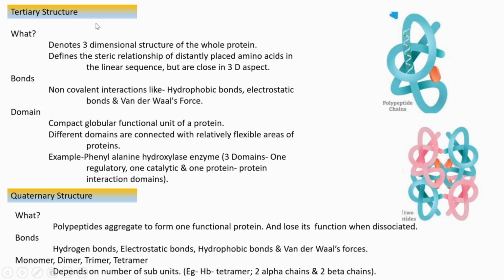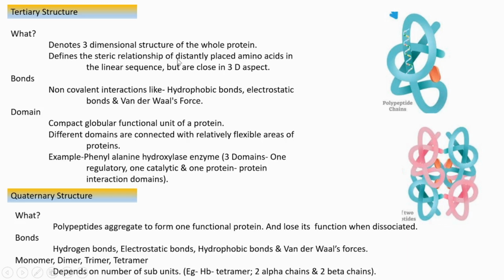Next, tertiary structure. Tertiary structure means again folding of the secondary level. It is a three-dimensional structure of the whole protein. And there the steric relationship, configurational relationship, happens between distantly located amino acids, that is important, distantly. In the former case, in the secondary level of organization, that relationship occurs between closely located amino acids, that means 3 or 4 amino acids apart.